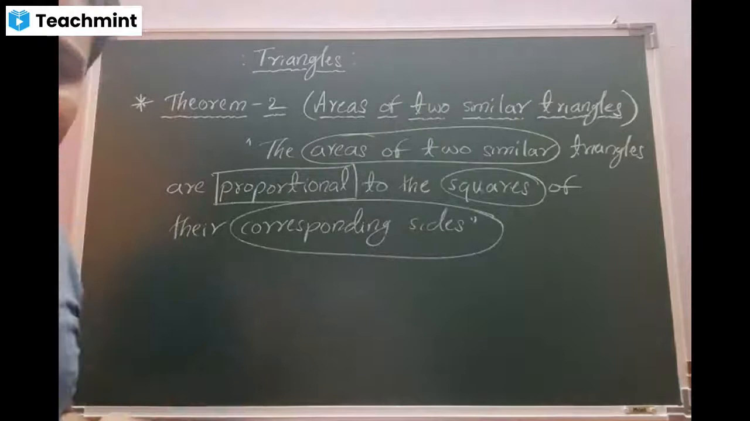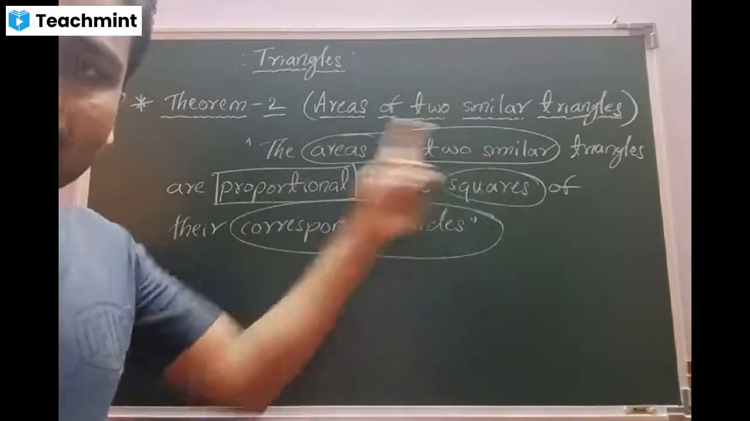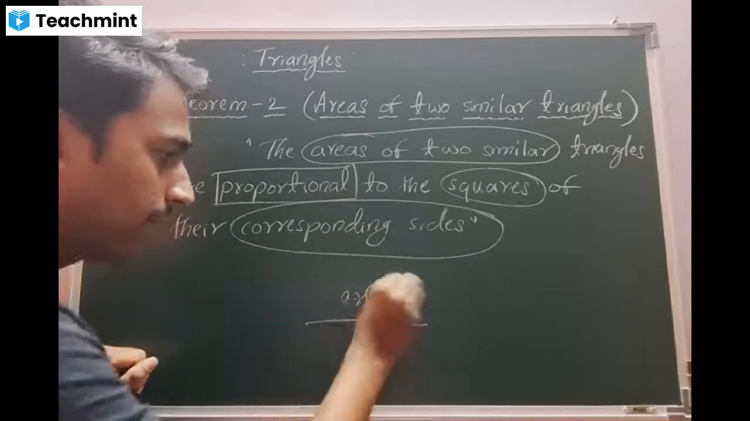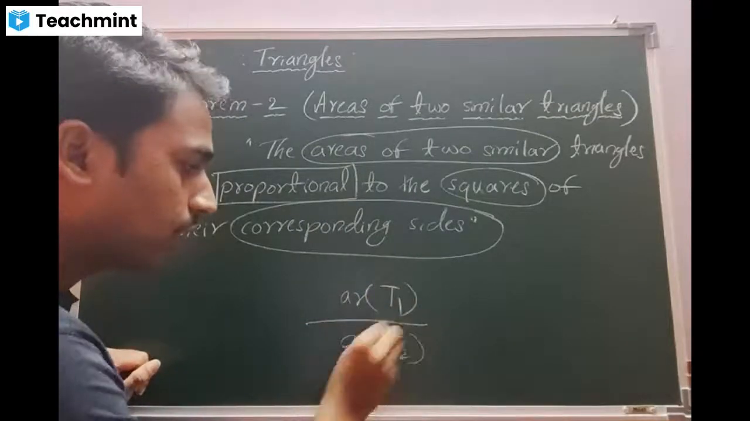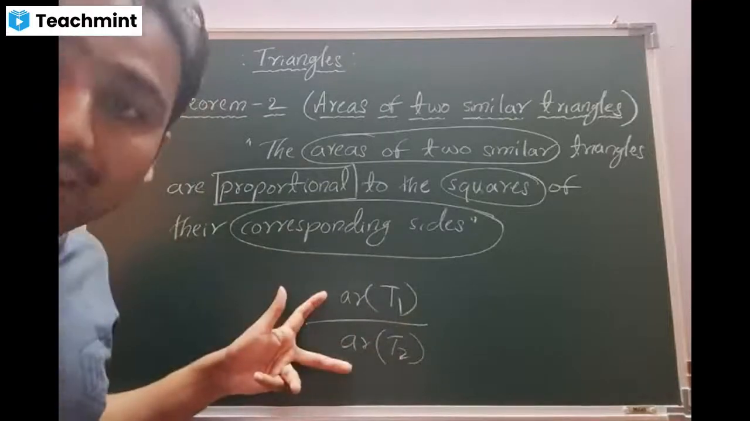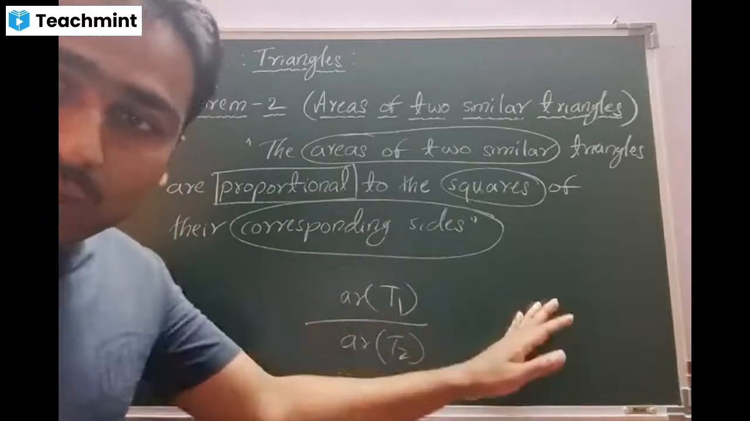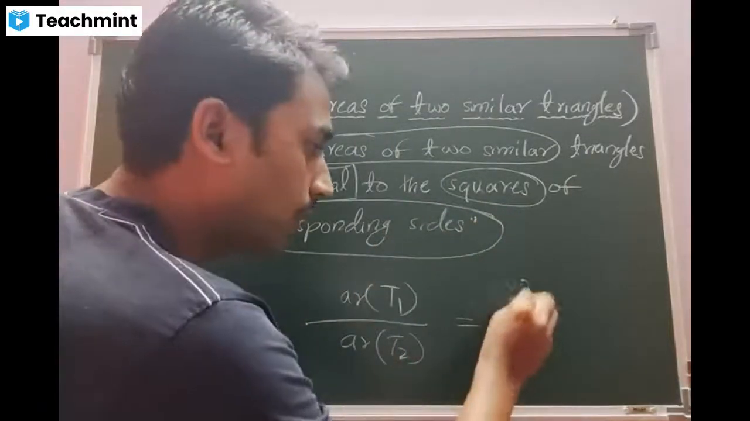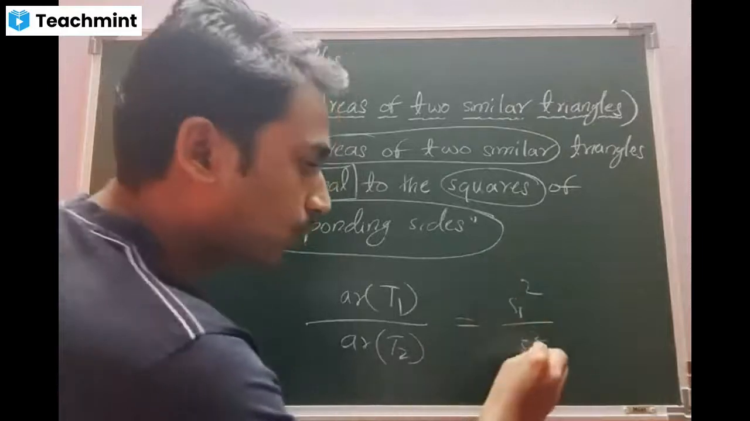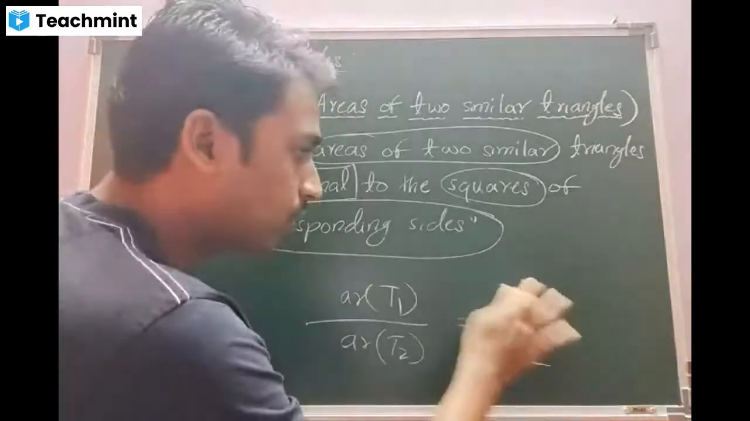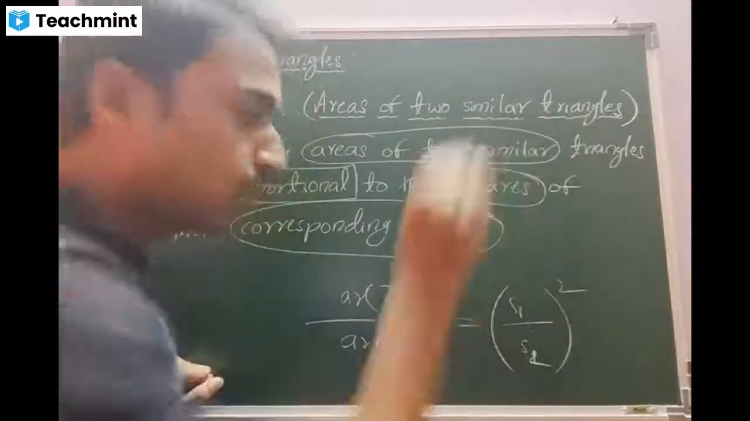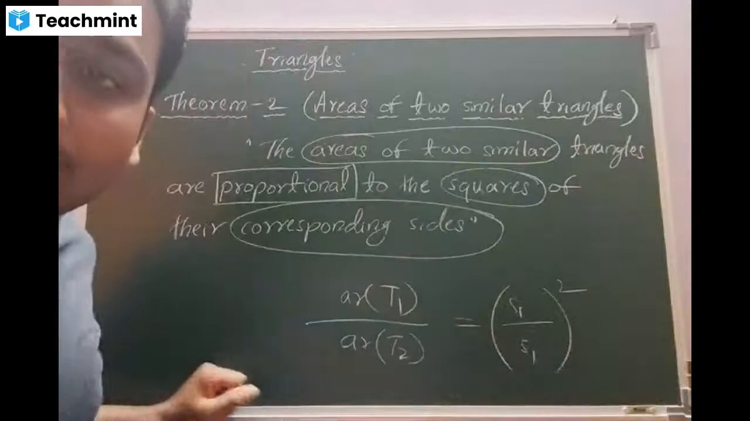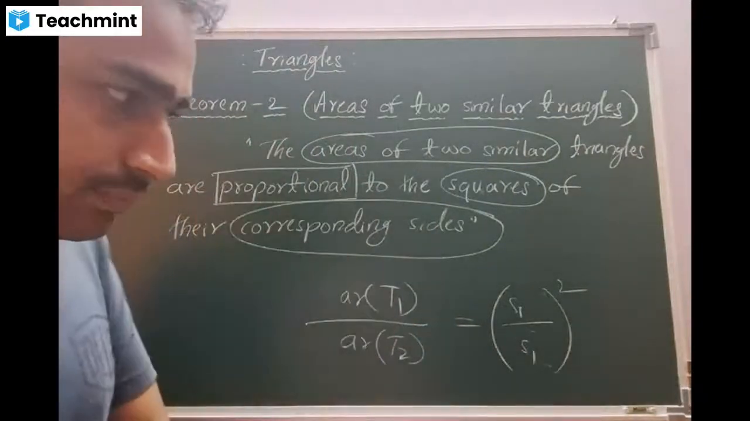Okay. Here, what is the meaning? Areas of two similar triangles proportional means area of triangle number 1 divided by area of triangle number 2. This is the ratio. This ratio should be equal to one more ratio. What is that ratio, beta? The square of side 1 divided by square of side 2. We can write it in this manner, or else we can say side 1 by side 2, the whole square. Side 1 of triangle 1, side 1 of triangle 2. Is that clear, beta? Yes, sir.